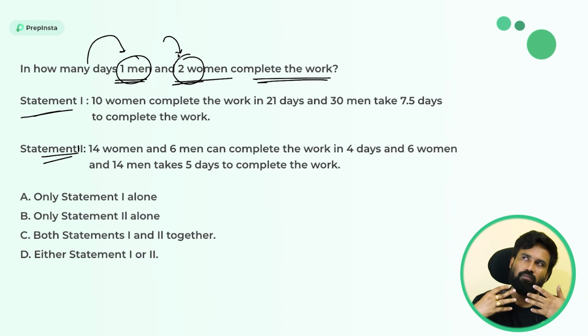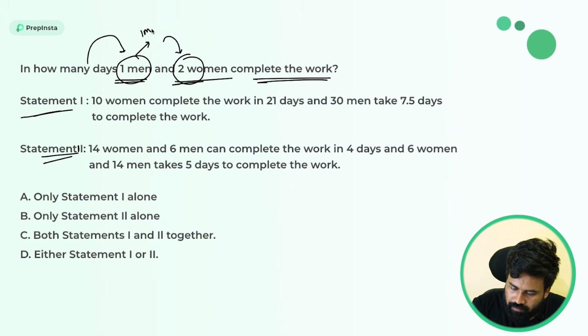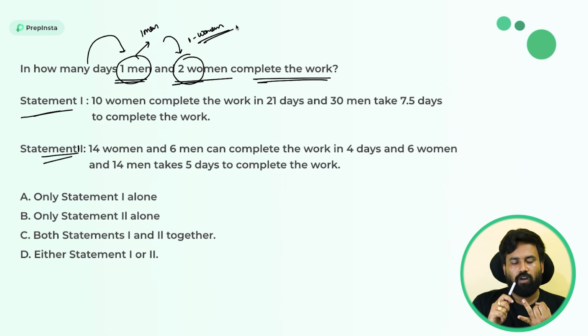So what is the way of doing time and work in a logical way? If you know the per day work of one man and the per day work of one woman, you can easily find the answer, right? If you know the per day work of one man and one woman, you can find how many days they will complete the work. This is the basic theory of time and work.